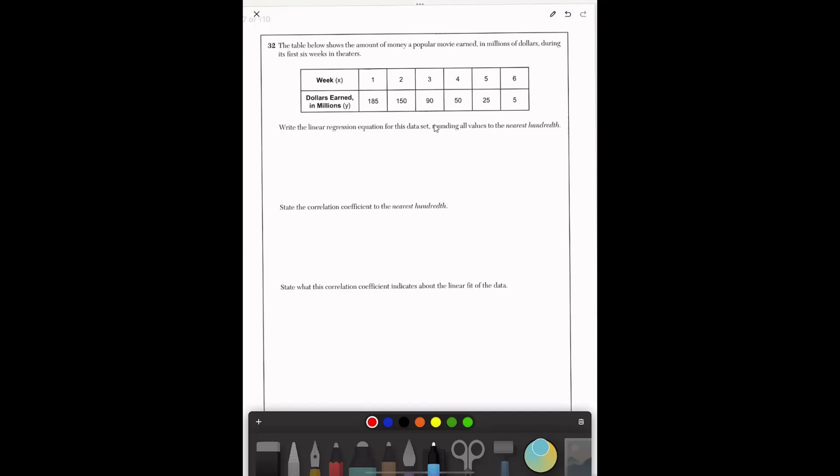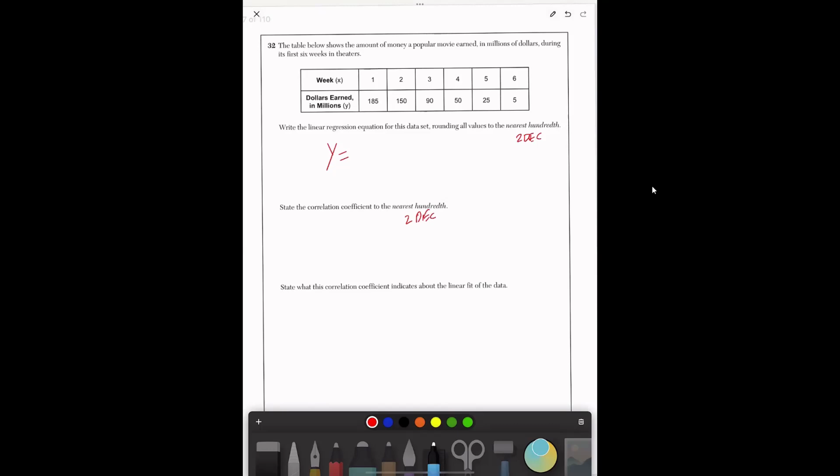So I'm going to come up with the regression. It's going to be y equals. I'm going to do the same thing I did before. I'm going to enter all of this data, and round it to the hundredths place, which is 2 decimals. I'm also going to round the correlation to 2 decimals. I already know it's going to be negative, but let's go ahead and do it.